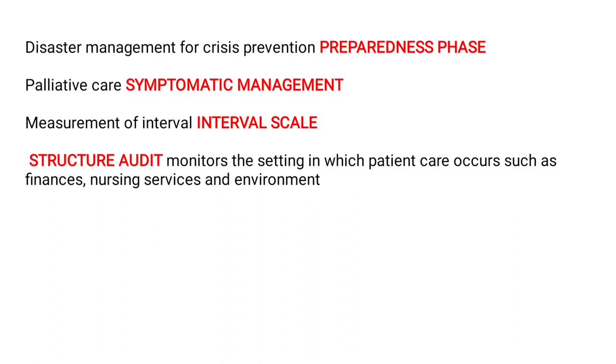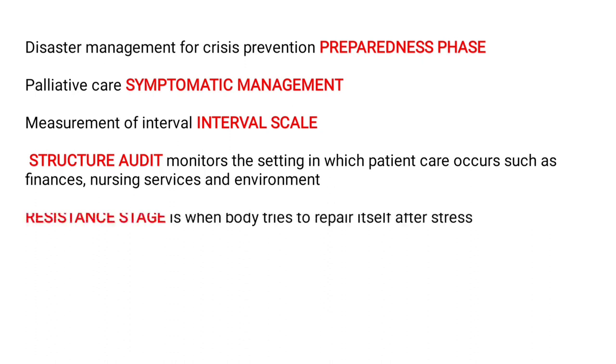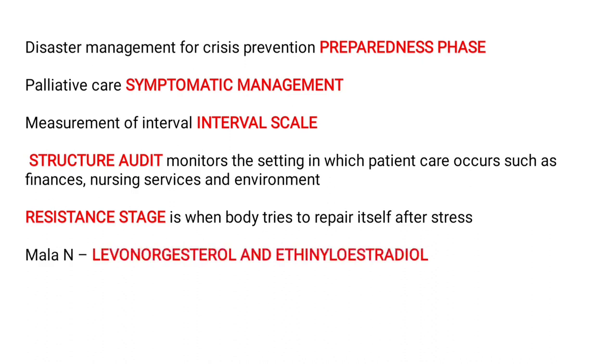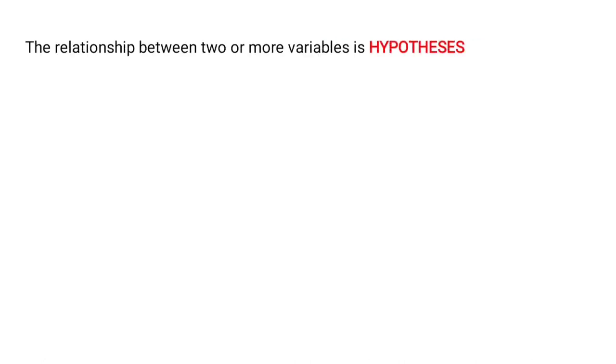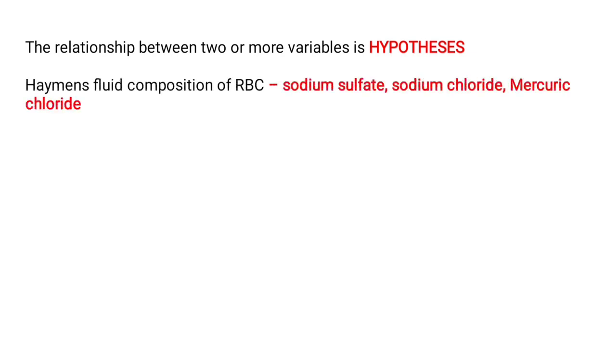The audit which monitors the setting in which patient care occurs such as finances, nursing services and environment is structure audit. Dash is when the body tries to repair itself after stress is resistance stage. Mala N constituents are levonorgestrel and ethinyl estradiol. The relationship between two or more variables is called as hypothesis. Hayman's fluid composition is sodium sulfate, sodium chloride and mercury chloride.